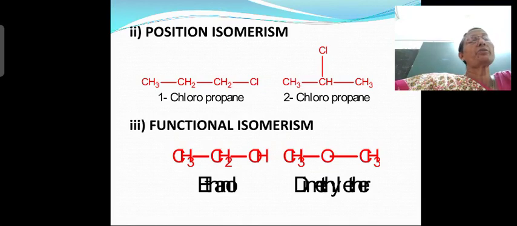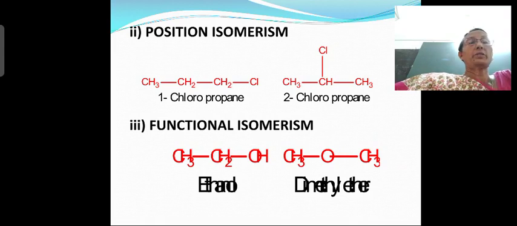Even you can have function groups also. Okay, for function group you have the OH group at the first carbon, and the OH group at the second carbon, that is isopropyl alcohol you can say. The first one you can say is normal propyl alcohol, right? So you can give even function group as an example.